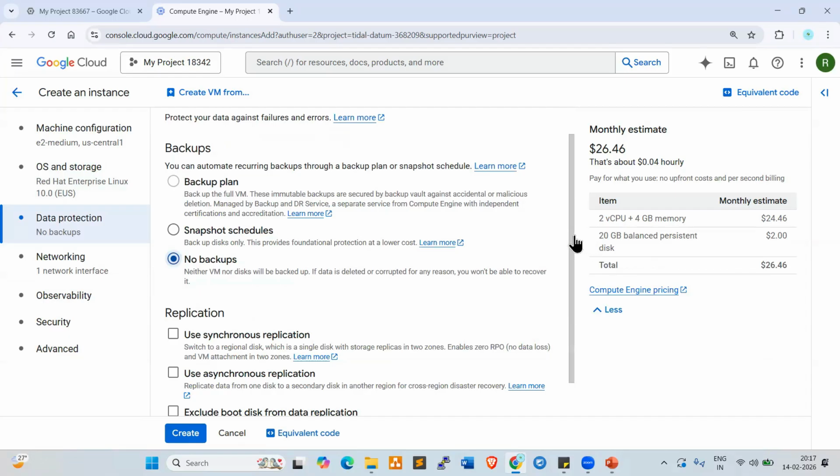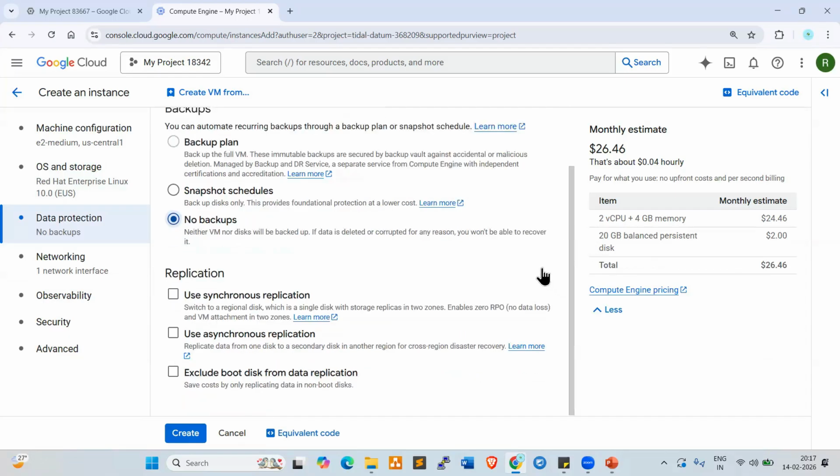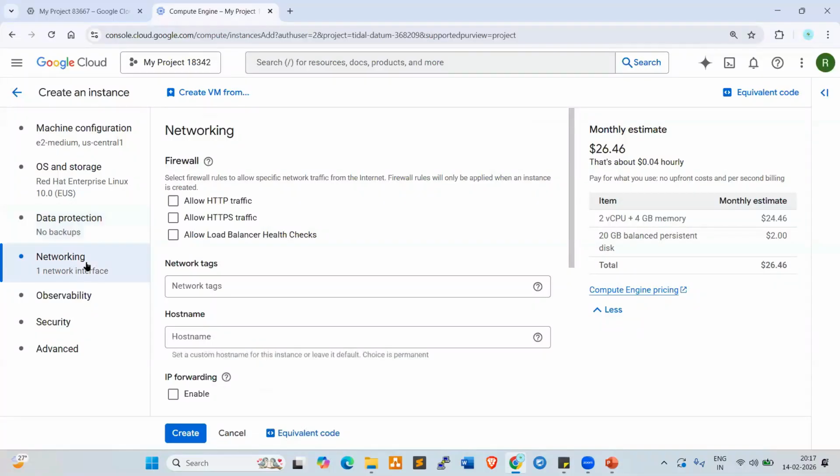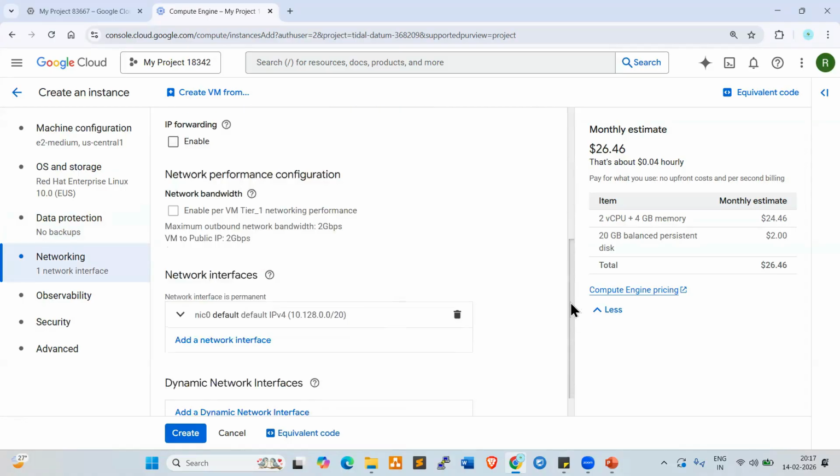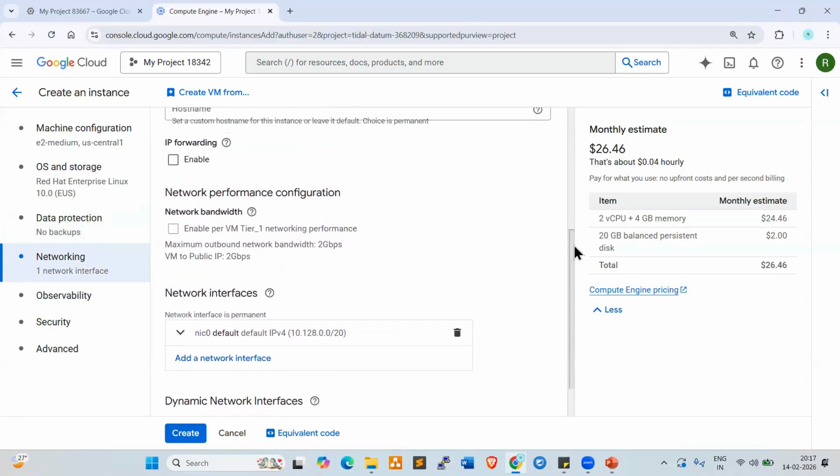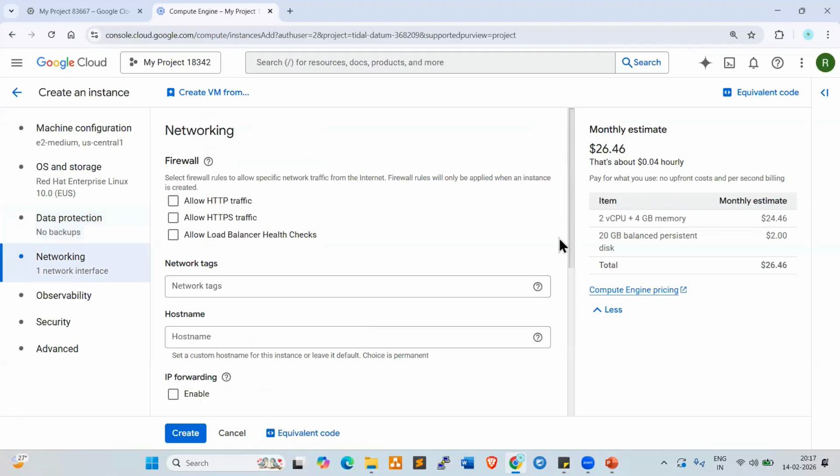Okay. Replication. If you want to enable the replication. So what is replication, anyone? What is the importance of replication? Same copy, exact copy. Exact copy we can synchronize with another data center, right? So in case the existing data center is down, we can use the other data center. Next one, networking. So here we are using the default network, which is the default VPC, right?